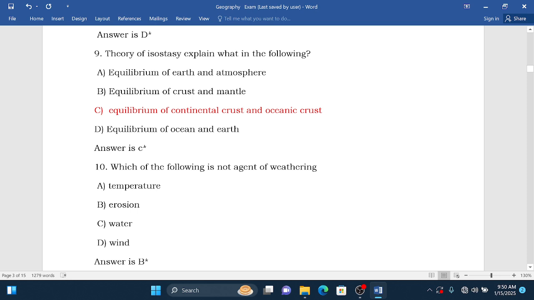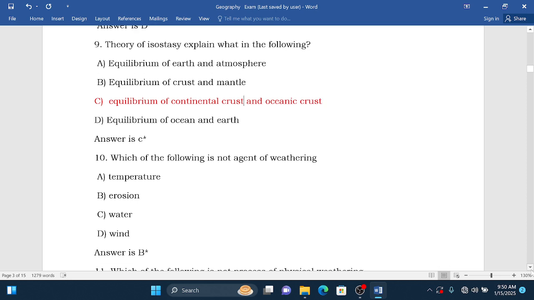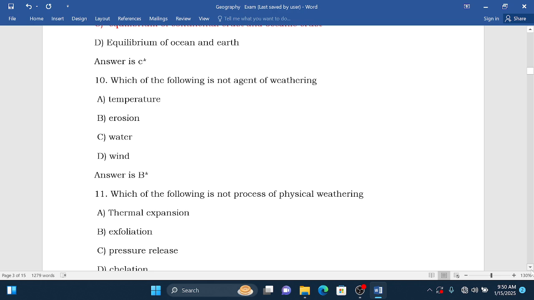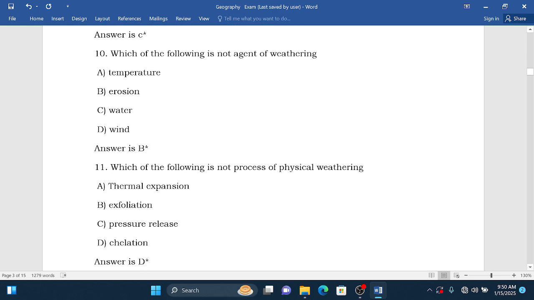Which of the following is not an agent of weathering? A, temperature, B, erosion, C, water, D, winds. The correct answer is B, because erosion is not an agent of weathering. The agents of weathering include temperature, water, and wind as well.